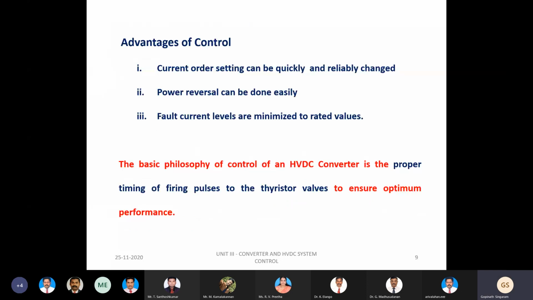There are so many advantages when we go for these control actions. The current order setting can be changed quickly and reliably, power reversal can be done easily, and the fault current levels are also minimized to the rated values. There are many advantages associated with these converter control strategies.